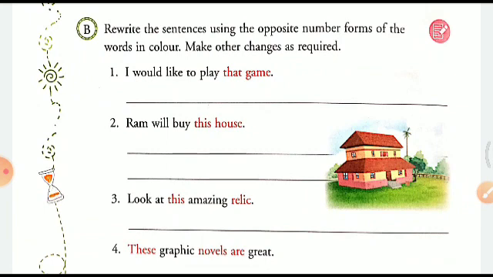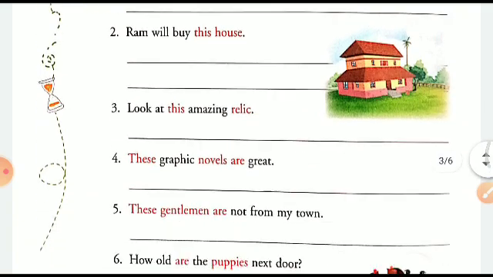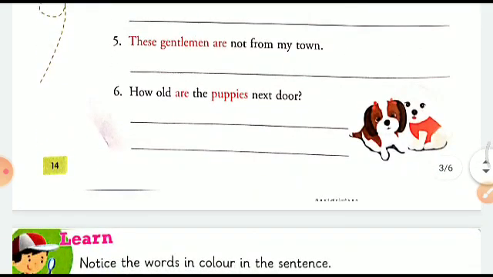Rewrite the sentences using the opposite number forms of the words in color. I would like to play that game. The opposite number will be this game. I would like to play this game. Ram will buy this house. Ram will buy that house. Look at this amazing relic. Look at that amazing relic. Right, and this is how you have to do this exercise.